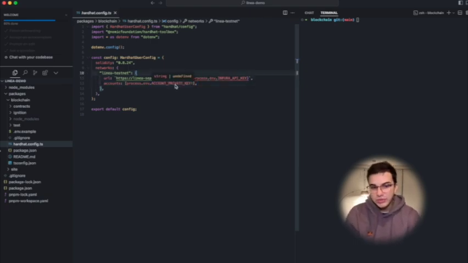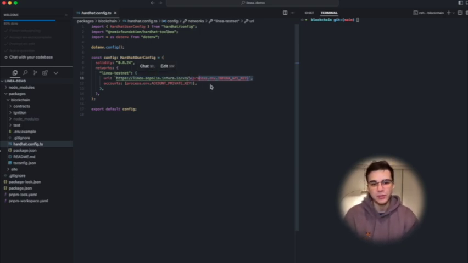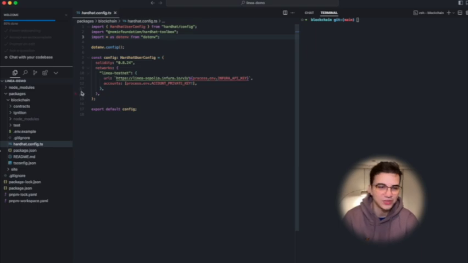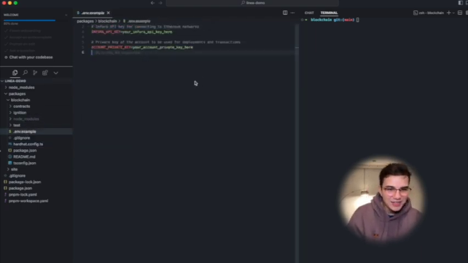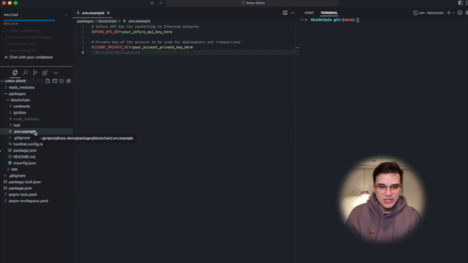You also need to add your private key and your Infura API key to the .env file, so that way you can deploy your contract. So yes, that's exactly what I am going to do. Right here we have the .env example file that we have.